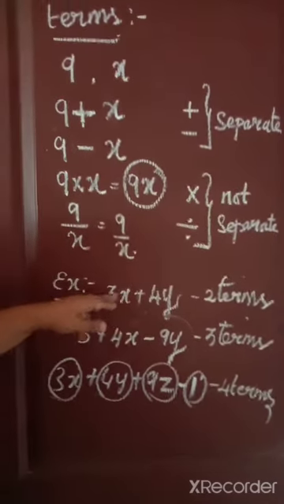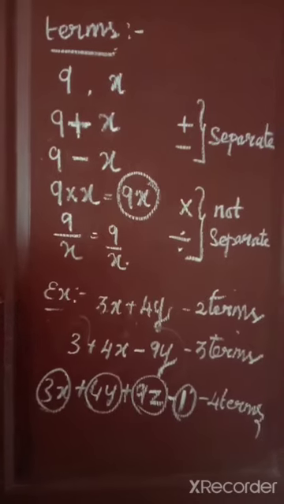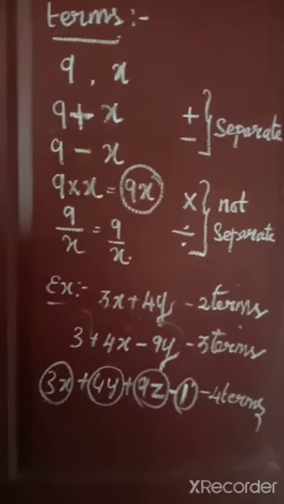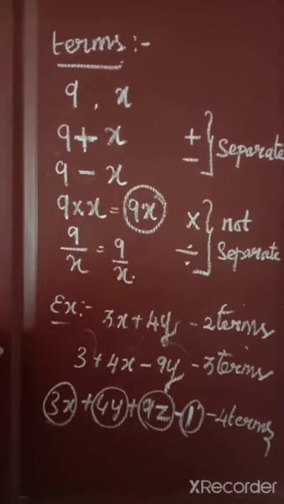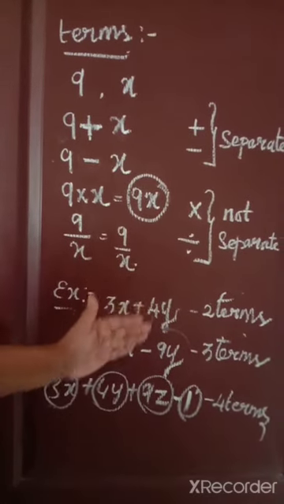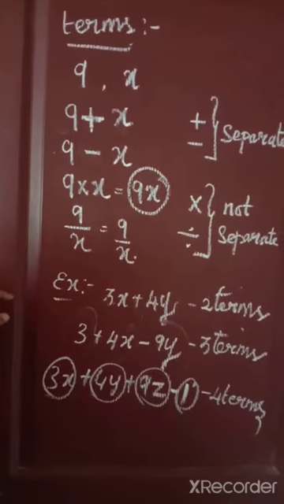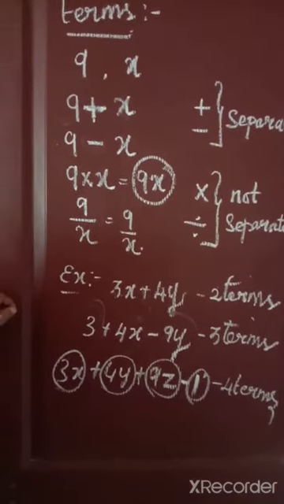Only one term means it is called a monomial. 2 terms means it is called a binomial. 3 terms means it is called a trinomial. 4 terms, more than 3 terms, means it is called a polynomial.